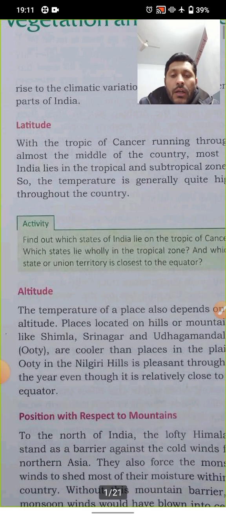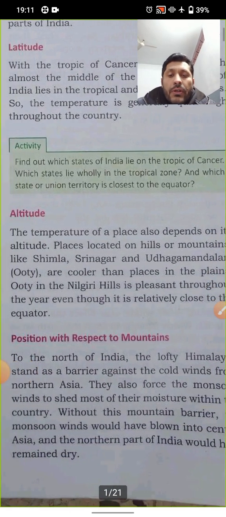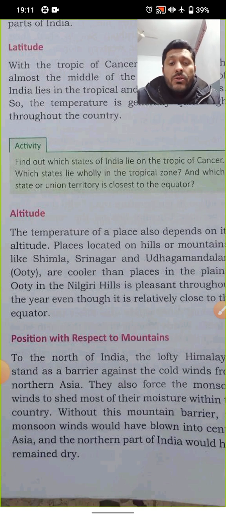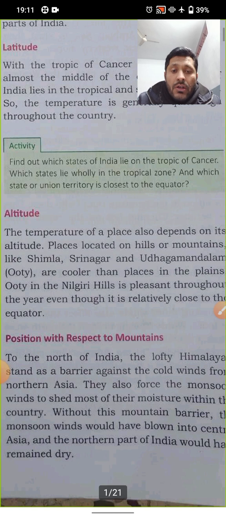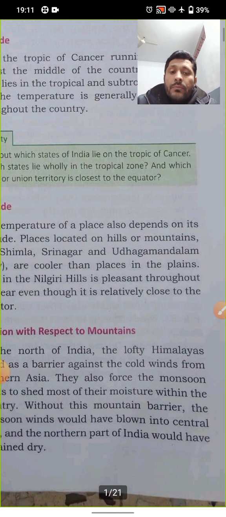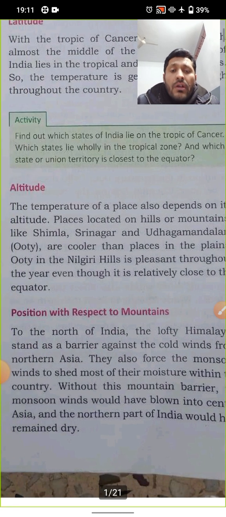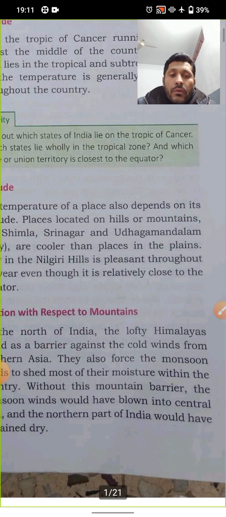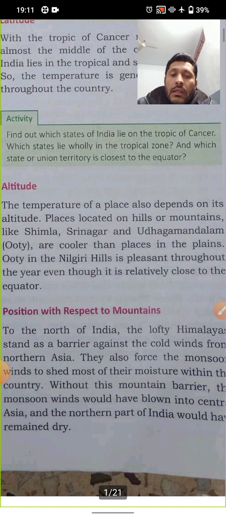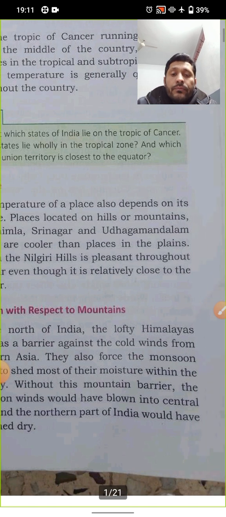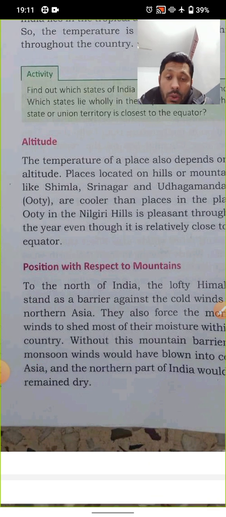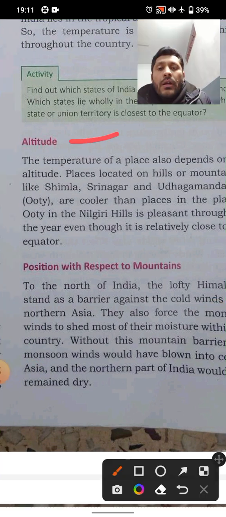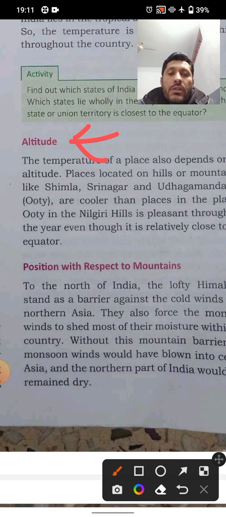When we talk about altitude, the temperature of a place also depends upon its altitude. Places located on hills or mountains like Shimla, Srinagar, Udhagamandalam, that is Ooty, are cooler than places in the plains. Ooty is in the Nilgiri hills, that is pleasant throughout the year, even though it is relatively close to the equator. So Ooty is in the south. Here we are talking about altitude, and altitude is height.